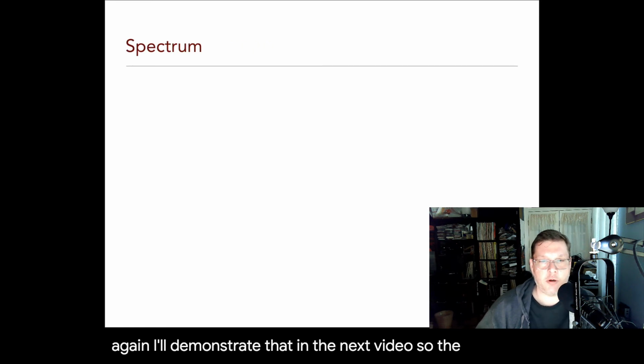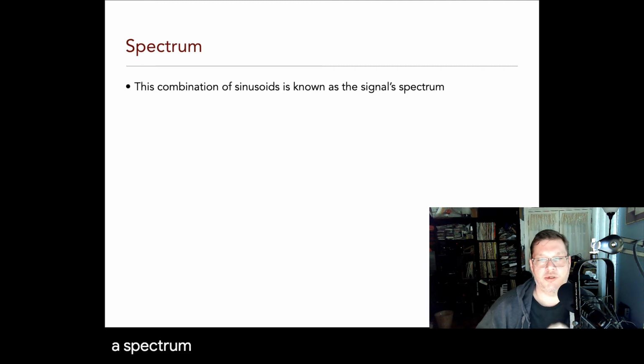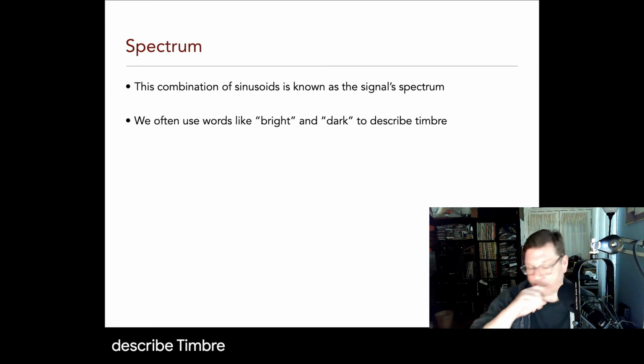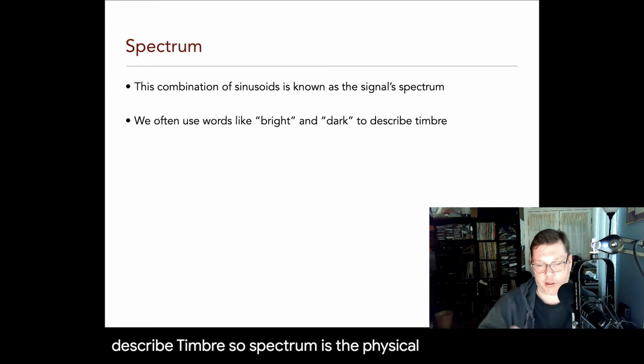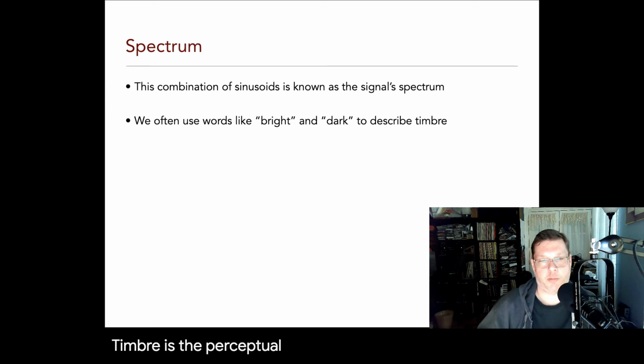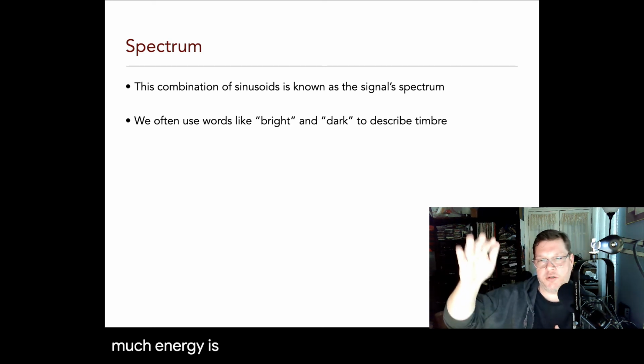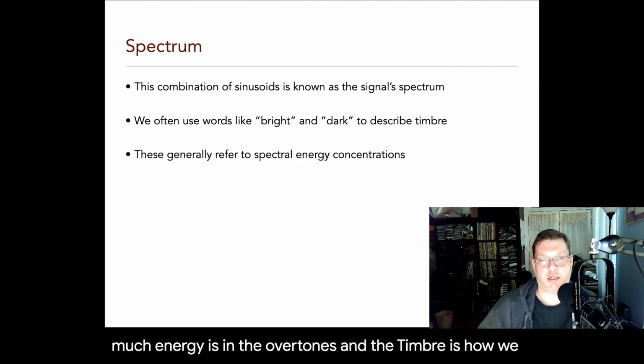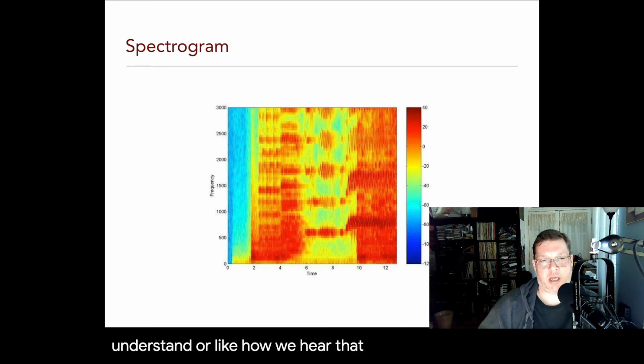So the third physical property of a wave that we're going to talk about is spectrum, which is the combination of sinusoids known as a signal spectrum. So we use words like bright or dark to describe timbre. So spectrum is the physical property, timbre is the perceptual property. So the spectrum is how much energy is in the overtones, and the timbre is how we understand, or how we hear that sound.